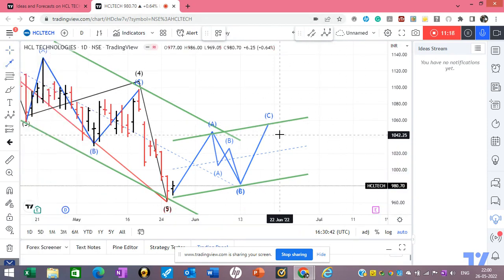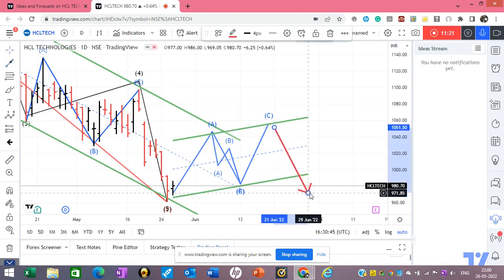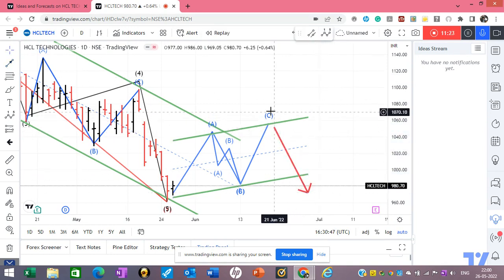One more wave, Y, and this will be a Z wave. Okay, so this is the crucial point.